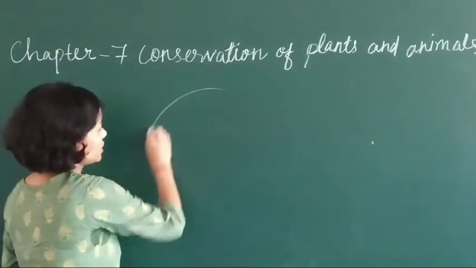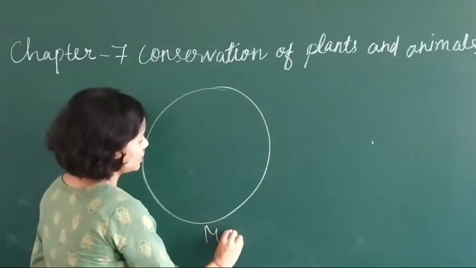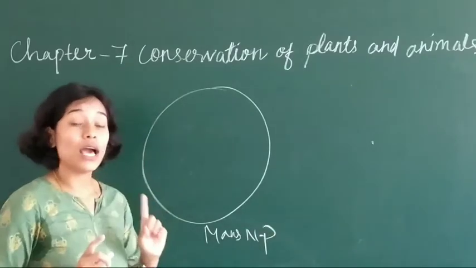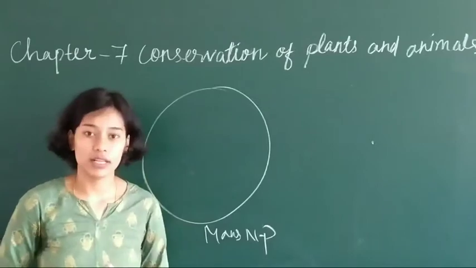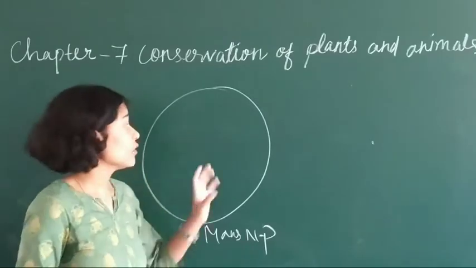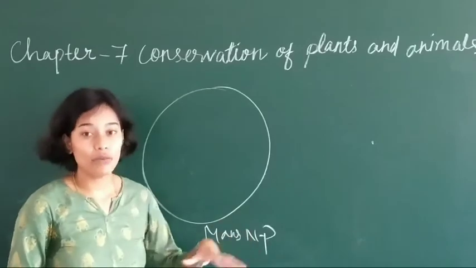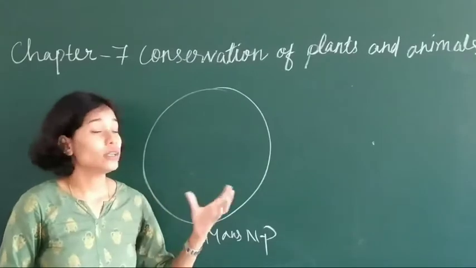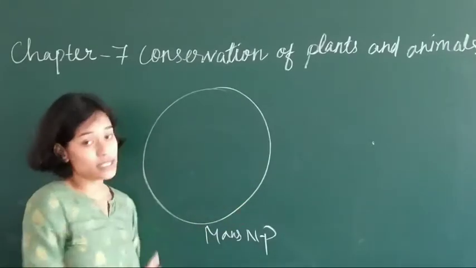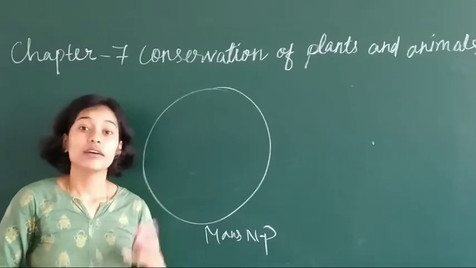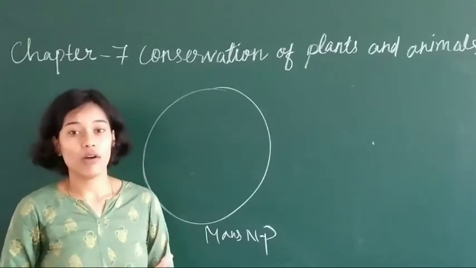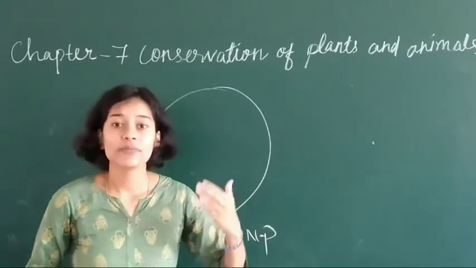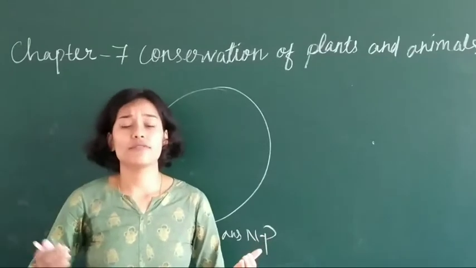Suppose this is Manas National Park. Here what happened? Particular plants are found that are only present in that forest, not in other places. They are what? Flora of that place. Now fauna. What happened? Golden langur. Golden langur is only found here. It is an endemic species of this Manas National Park. Likewise in Kaziranga, rhinoceros are found, Assam turtle are found. These are what? Endemic species of that particular area. So plants are referred to as what? Flora, and animals are referred to as fauna.